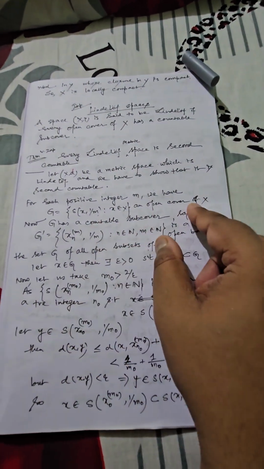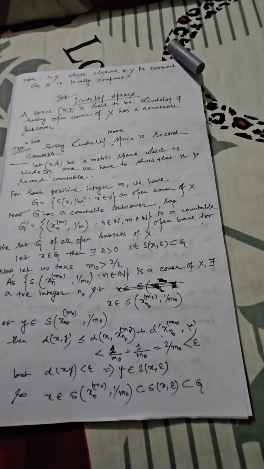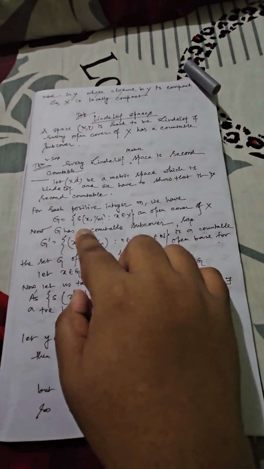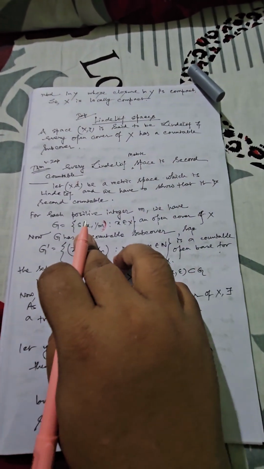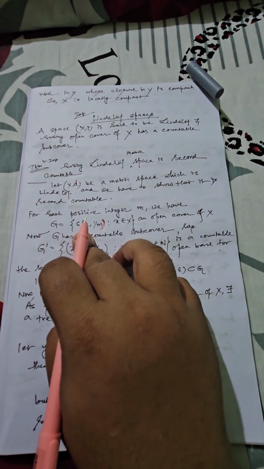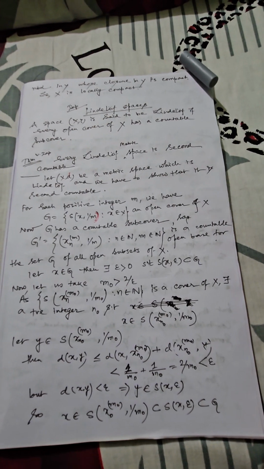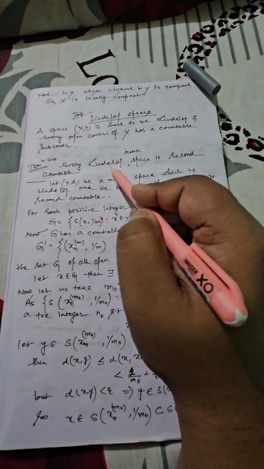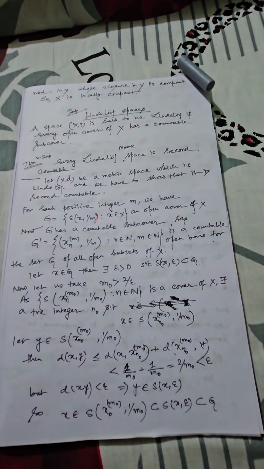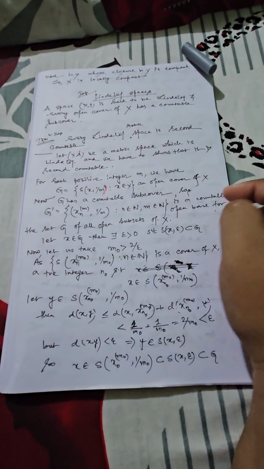So correspondingly, we are trying to create an open cover of X. Now open cover means what? Obviously it will be nothing but a collection of open sets. So these open sets can be considered as a collection of open balls. You can see I have created open balls having center x with radius 1/m. Now as per our condition, because the space is Lindelof, it should have a countable subcover. So we can say this particular set G should have a countable subcover.